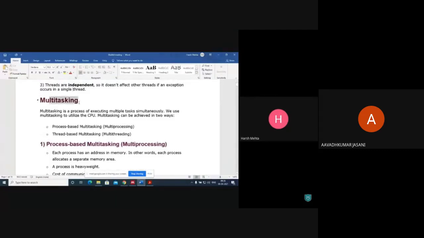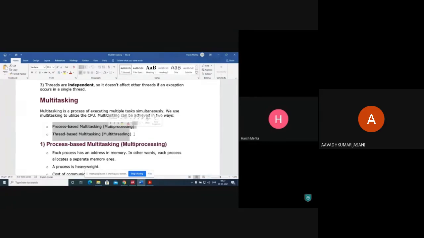Multitasking is a process of executing multiple tasks simultaneously. We use multitasking to utilize the CPU. Multitasking can be achieved in 2 ways. It's in operating systems also, you are studying this. If you want to process two things simultaneously, it's known as multitasking. So multitasking can be achieved in 2 ways: process based and thread based.